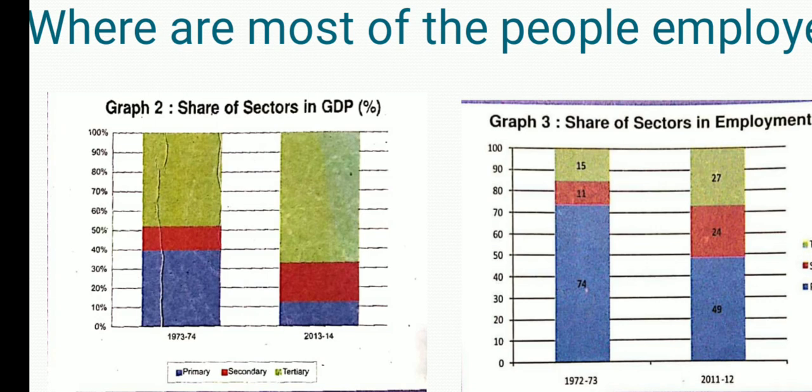But now there is a surprising fact if we talk about the year 2013-14. Now the role is totally opposite. Primary sector is only contributing 15%. Maximum people are working under the primary sector, and even then they are producing the minimum. 49% we have seen people are working in this primary sector. 49%, that means almost half of the country, 50% of the country, right?